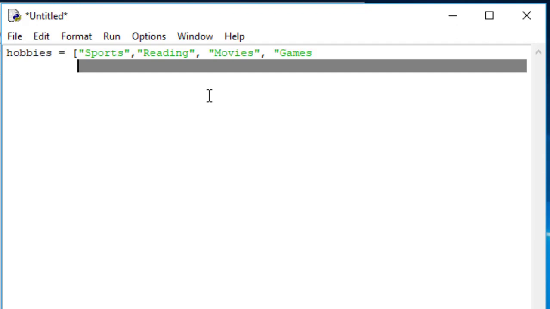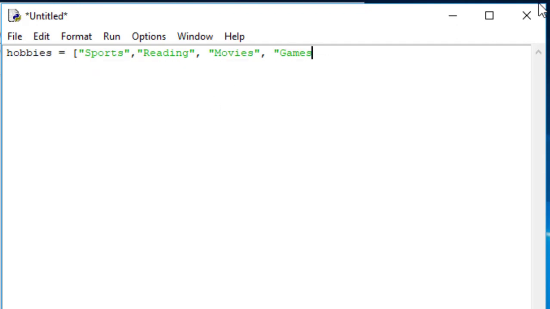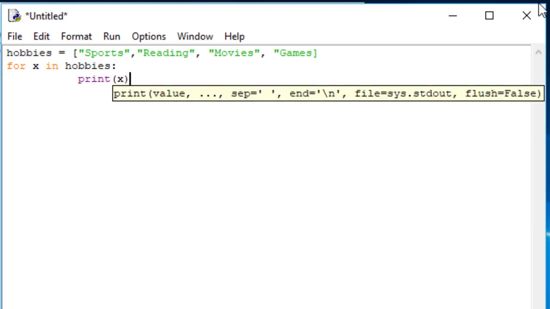Oh, I didn't mean to do that. Okay, I close the brackets there, hit return, and then at this, no indent on this one, for x in hobbies, and then I do a colon, I hit return. Anytime you're going to do a colon, you hit return, it's going to indent for you automatically. So then I'm going to go ahead and say print x.